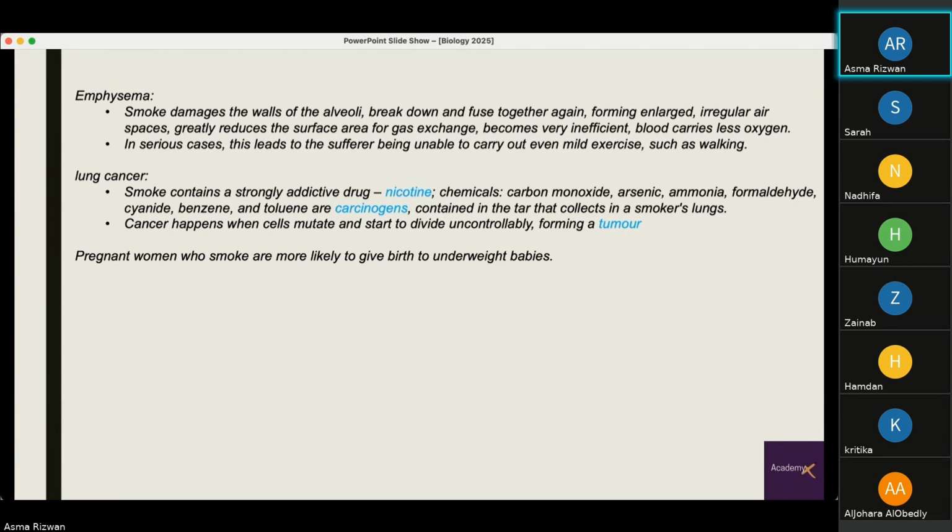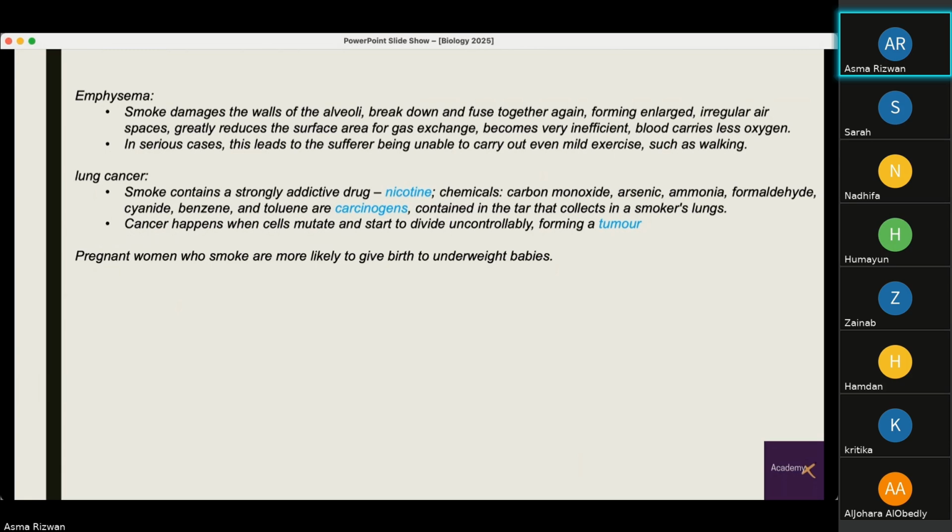Then we have emphysema, where smoke damages the walls of the alveoli, breaking them down and fusing them together. So the original walls of the alveoli are destroyed, broken down, and they fuse together and form enlarged irregular air spaces. This reduces the surface area for gas exchange. It becomes more inefficient, and blood carries less oxygen. In serious cases, it leads to the sufferer being unable to carry out even mild exercise such as walking. There is no treatment for emphysema as such, and it often leads to a very slow, painful death.